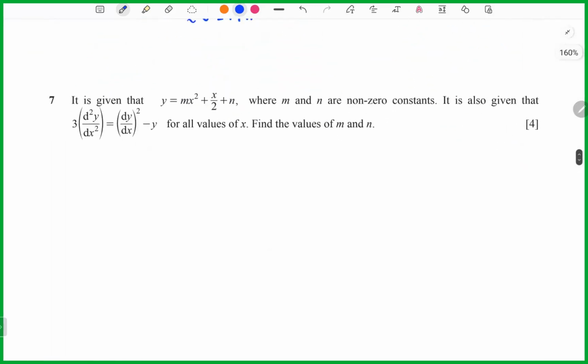Okay, now we look at question 7. This question is also very interesting. Let me show the explanation. Given that y equals mx squared plus 1 over 2x plus n. This is a very important piece of information: m and n are non-zero constants. It means m and n do not equal zero. It's also given these equations hold for all values of x. Find the values of m and n. So now we can write these equations first.